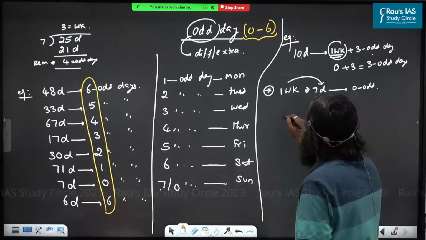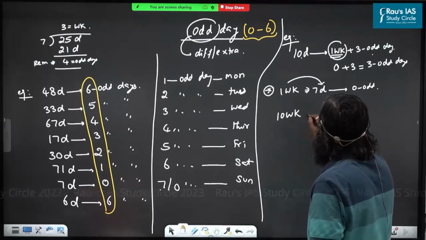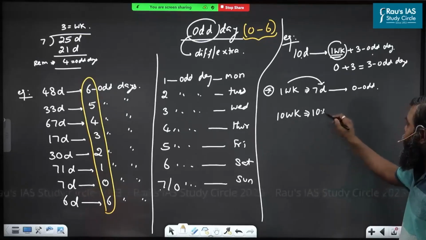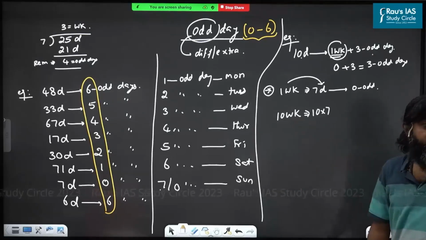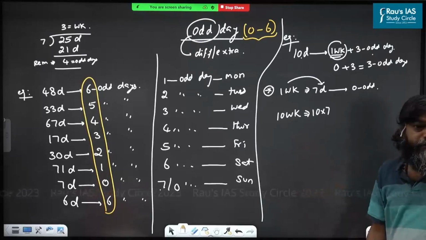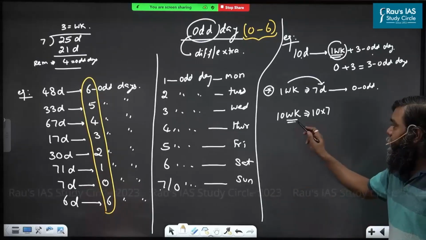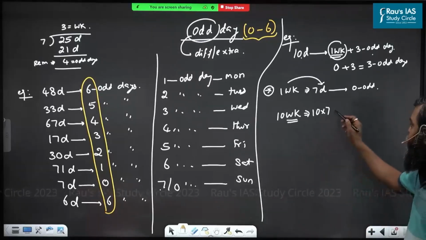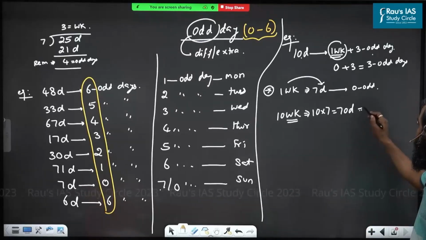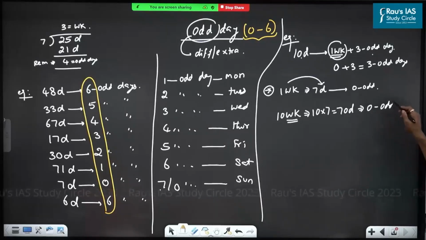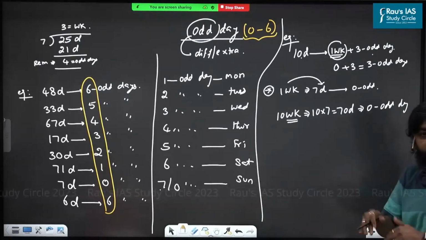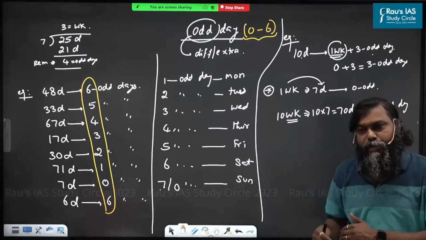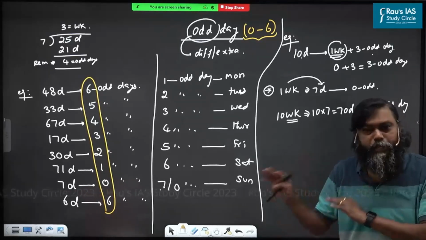10 weeks. How many odd days? Now somebody will say 10 into 7, or 3. You cannot divide 10 by 7, because it is in weeks. So convert into days. 1 week is 7 days, so 10 weeks is how many days? Divided by 7, what is the remainder? That means a week has to be a multiple of 7, so 0 odd days.